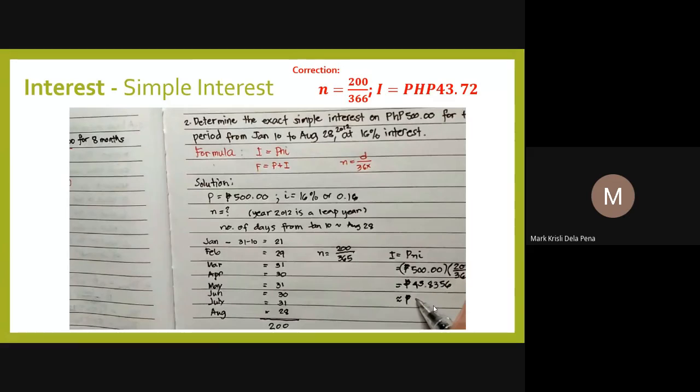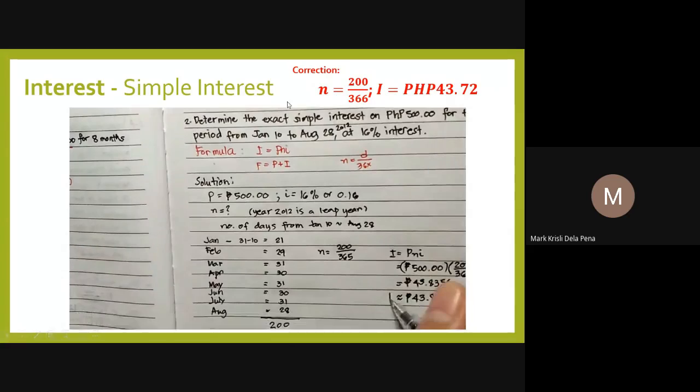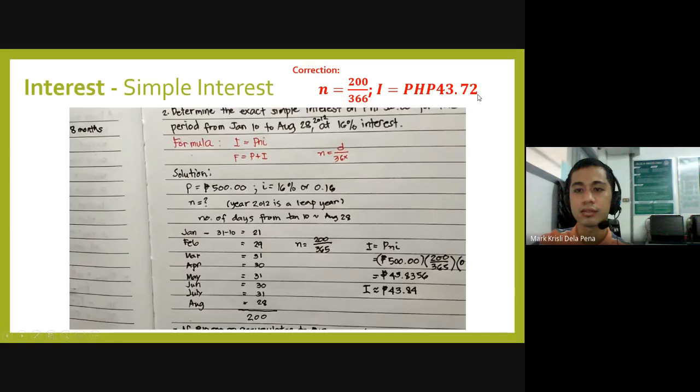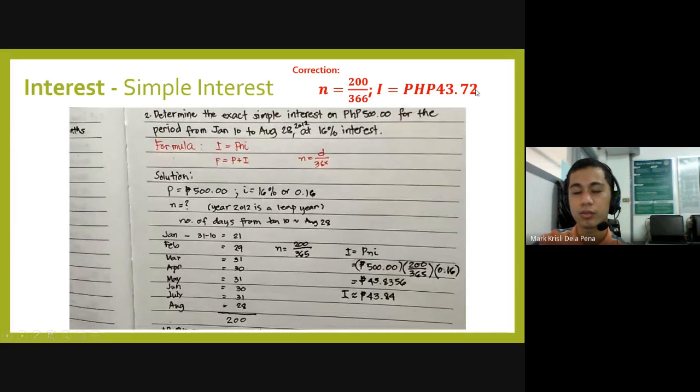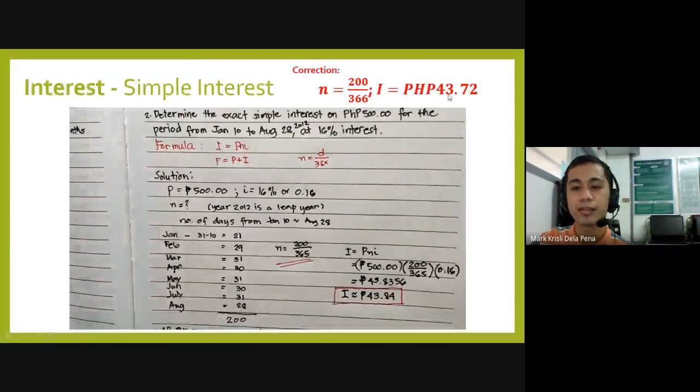Again, we have a correction. Now, the correct answer is here. You have approximately 43.72 pesos. Now, if you will be paying that, you cannot pay exactly 72 centavos. You might be using 75 centavos or 70 centavos rather. So you can use 43.70 or 43.75 when you are actually paying it. But since we are only solving it, we will just make use of the exact, approximated values.